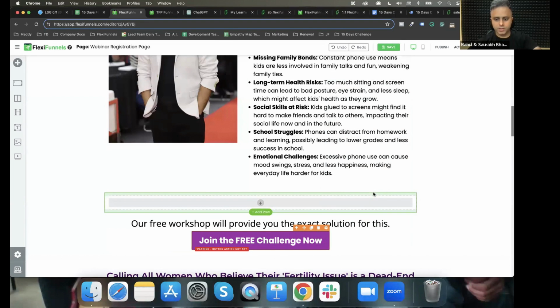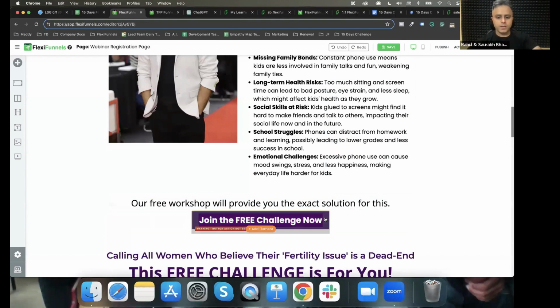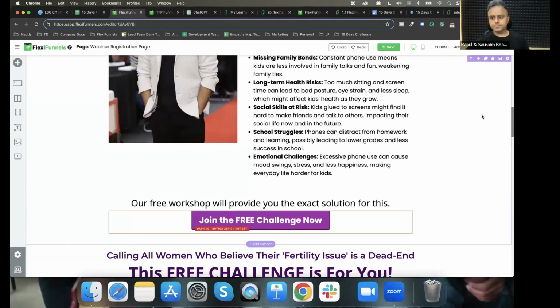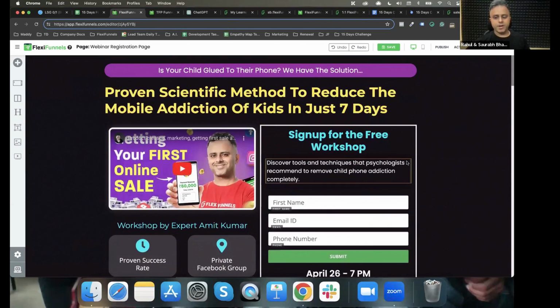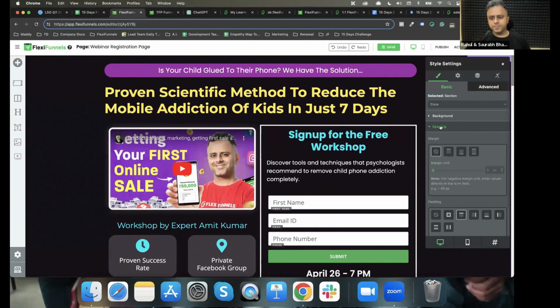Okay, so this is not needed. Let's do this. Now this button needs to take people to where the sign up is going to happen. So inside the first section of FlexiFunnels, you select this, and you can see the CSS info.